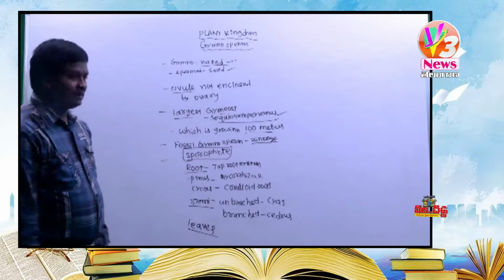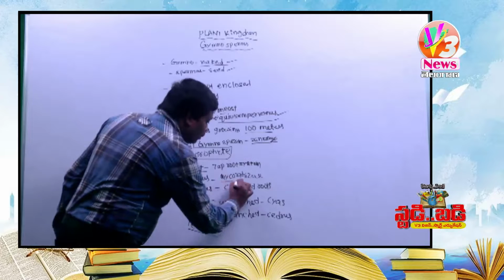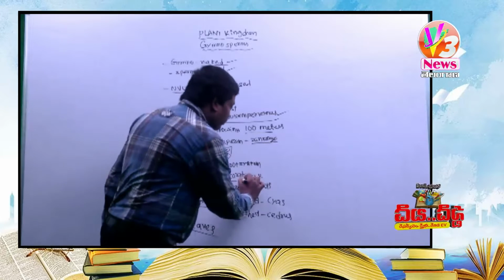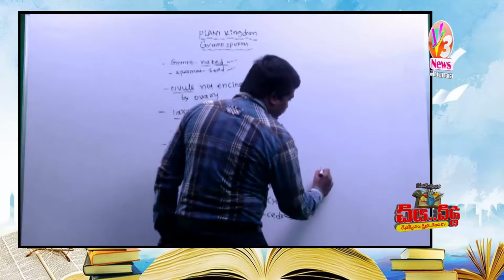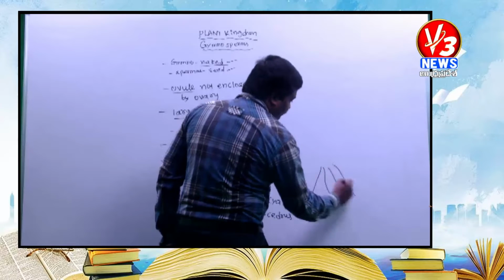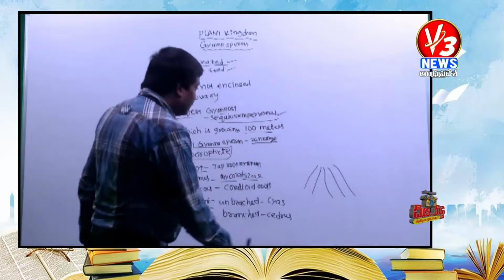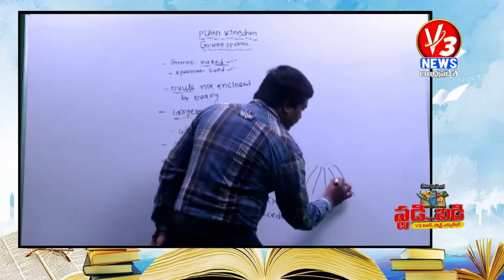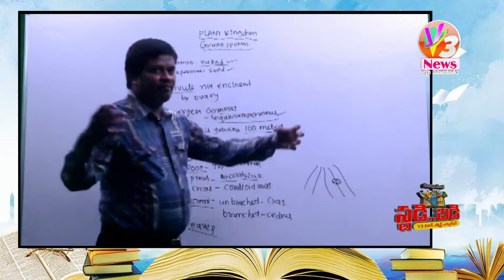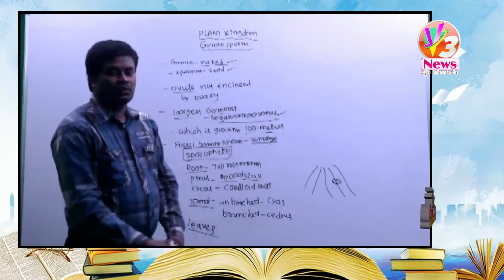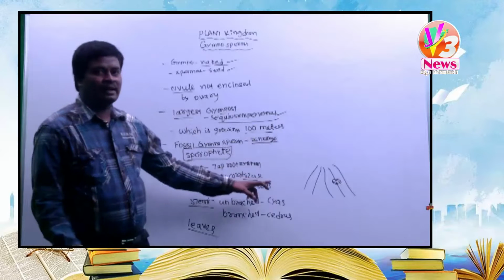What is mycorrhiza? Myco means fungi, rhiza means roots. For example, this is the root, and this is the fungi. When fungi are associated with the roots, it is called a mycorrhiza.